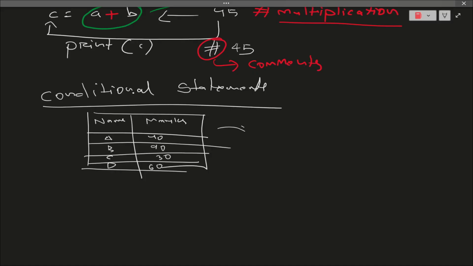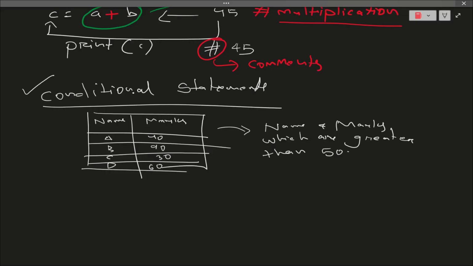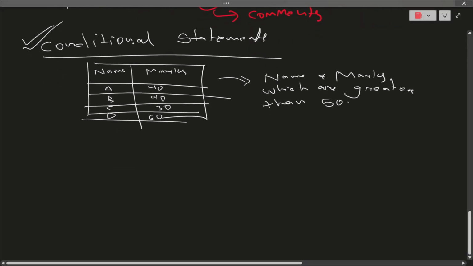And the question is given, I want only those names and marks which are greater than or equal to 60, or greater than 50. So for that, I need to have something to do with the conditional statements, right? For that sake, we need to first learn what conditional statements are. By using all these symbols only, we will be able to do whatever is asked by the question. So for that sake, we have certain codes that need to be written.